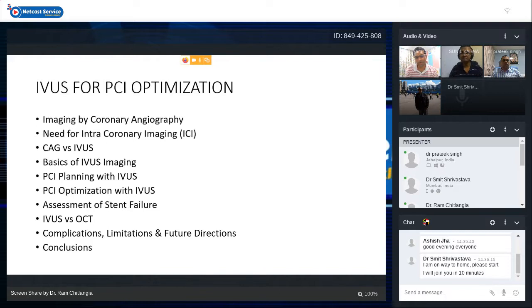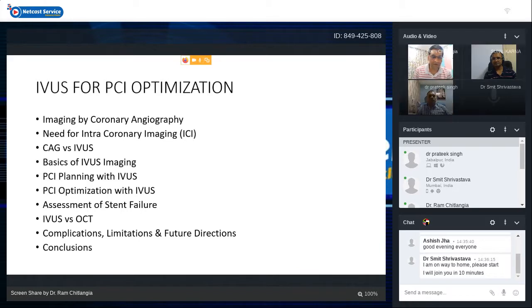Then on follow-up, we can do assessment of device failure, basically stent failure. If we have some restenosis or some other complication after stent implantation, immediately or maybe on long-term follow-up, then these imaging modalities are of utmost importance for assessment of these kinds of failures or restenosis. Then I will briefly touch IVUS versus OCT, who has got the upper hand, and what are the advantages and basic disadvantages of each of these imaging modalities. Both are complementary, but definitely there are some upper hands in one modality. Followed by complications, limitations, future directions, and conclude the presentation.